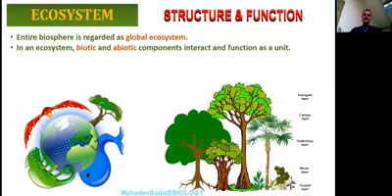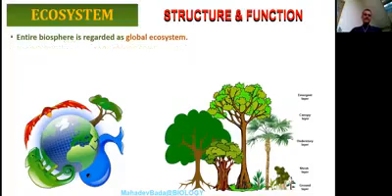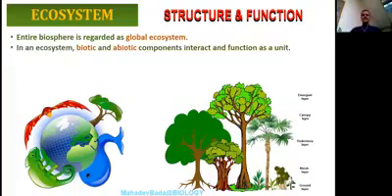And the structure and function of an ecosystem. The next one is how the ecosystem is working. What is the structure of the ecosystem? How is it functioning? We have also said the entire biosphere is regarded as the global ecosystem. In an ecosystem, both biotic and abiotic components are present, which are interacting with each other.